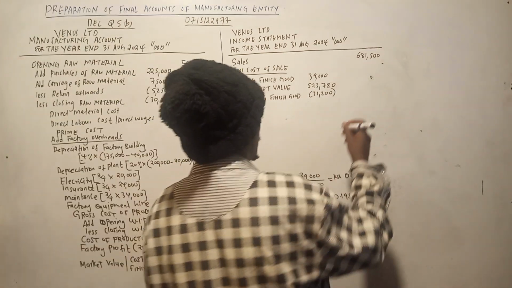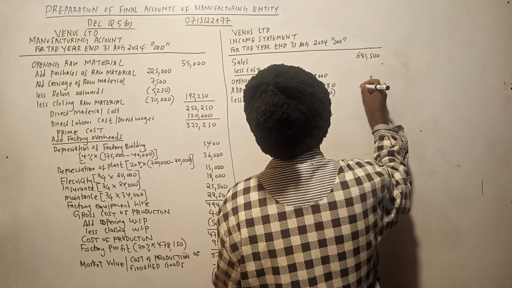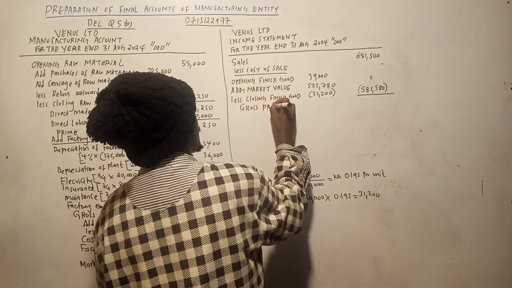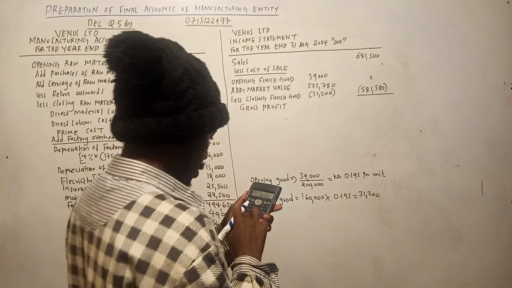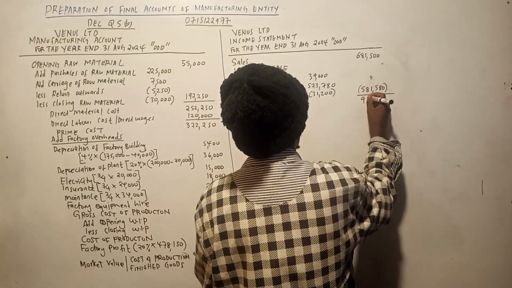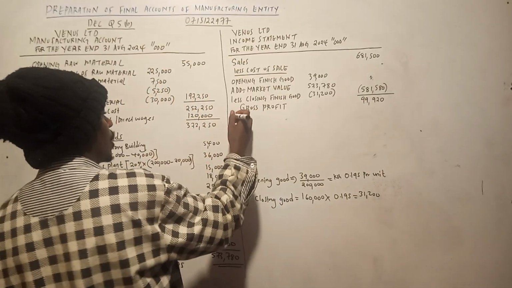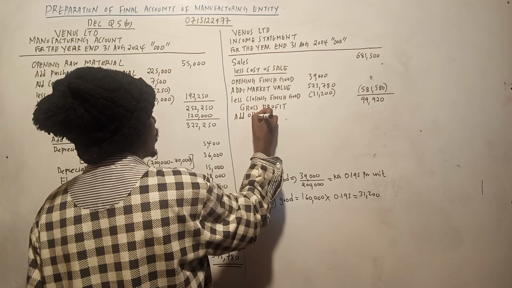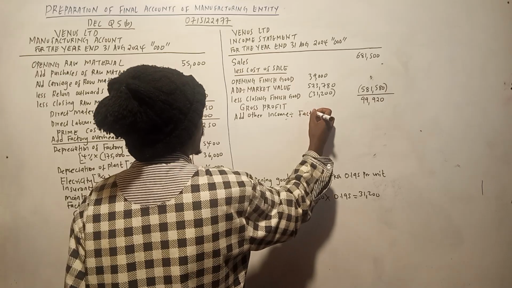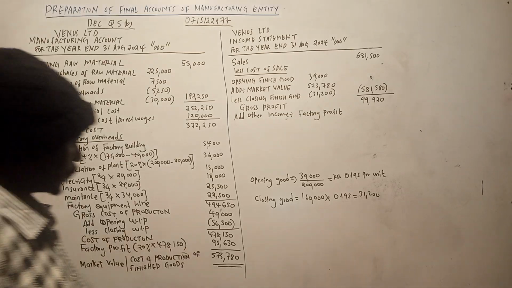It is in thousand, remember. 581,580. So we get the gross profit. So 681,500 minus that answer gives 99,920. Then we add other income, and the first income is the factory profit. Factory profit, we save space. Factory profit is 95,630.